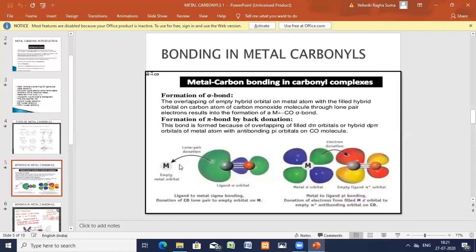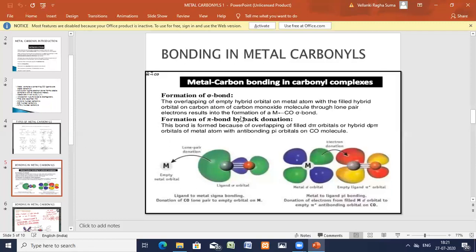Now we'll go to another bond between the metal and the carbon monoxide. There are double bonds between metal and carbon monoxide. Metal and carbon monoxide have two bonds. One I have explained here, it is the sigma bond. The other one is the pi bond. The sigma bond is formed by donation of the lone pair of electrons from CO, from the carbon hybrid orbital, to the metal.